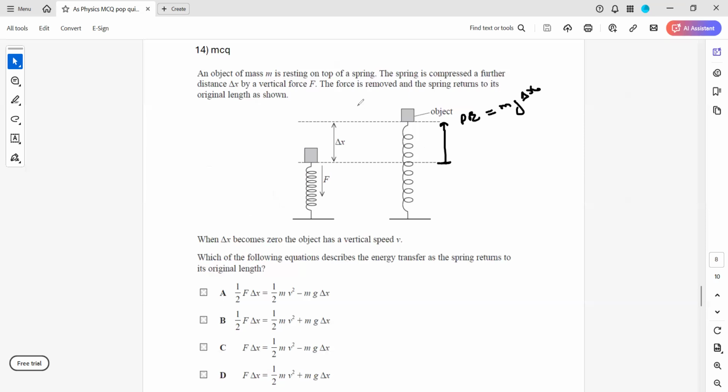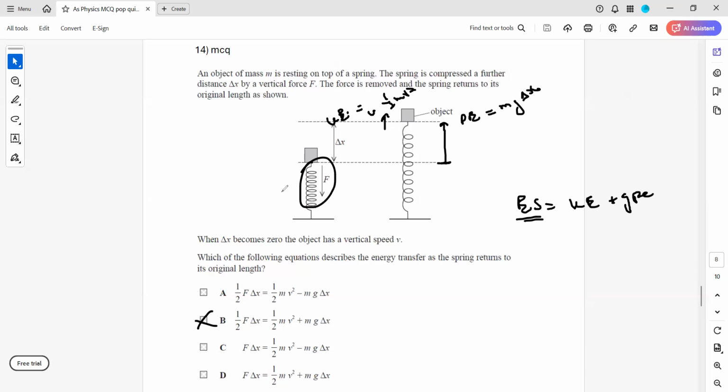What about the kinetic energy? It's moving at a speed v, so kinetic energy is half mv squared. So the total energy will be equal to the sum of kinetic plus potential. So elastic strain energy should be equal to KE plus GP, gravitational potential. Why not minus? Because originally it was not having kinetic energy. Originally it was having elastic strain energy.